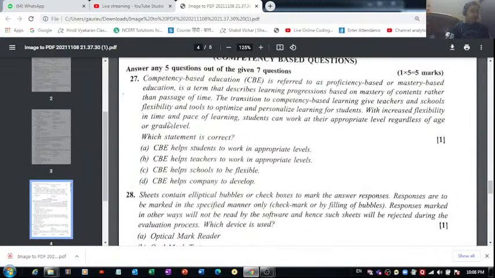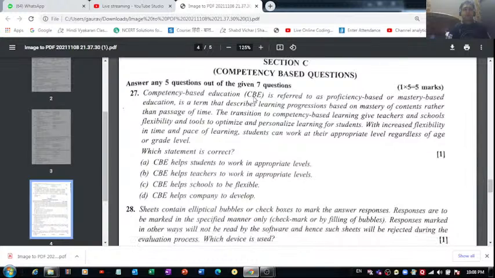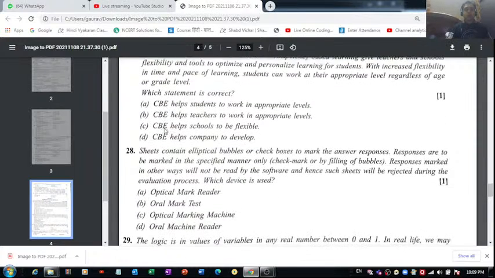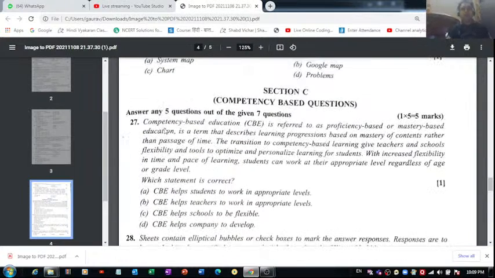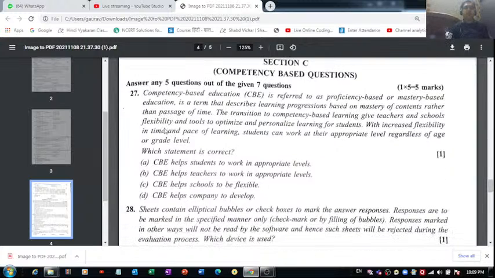Okay, then we have question number 27. Competency based questions are there in this section C, and there are 7 questions, out of which you'll have to attempt 5 questions. So I would recommend you to go with the ones which are shorter in length, instead of going with the kind of questions which are pretty long, so that you can save your time. Then let's understand question number 27.